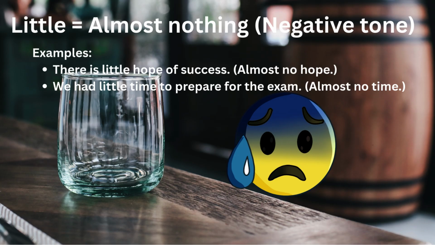Time to look at little, a little, the little, and only a little. Remember, these are for uncountable nouns. First, little. It means almost none, a very small amount, usually negative. Examples on screen. There is little hope of success, almost no hope. We had little time to prepare for the exam.